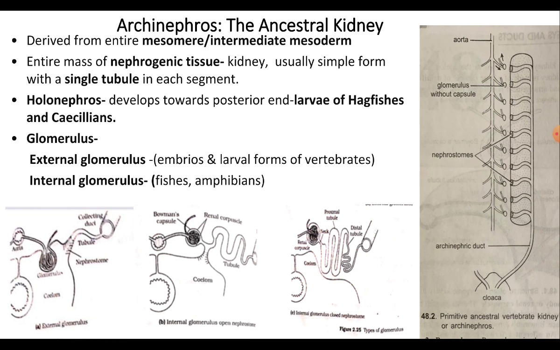The inner lining of the Bowman's capsule is in close contact with the glomerulus, and the filtrate is collected between the two walls of the Bowman's capsule and it passes into the tubule. And this type of internal glomerulus is found in fishes and amphibians.